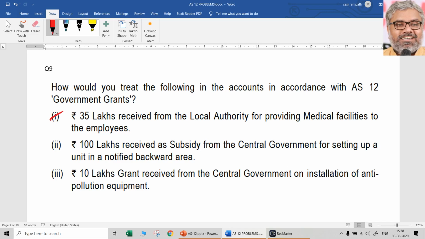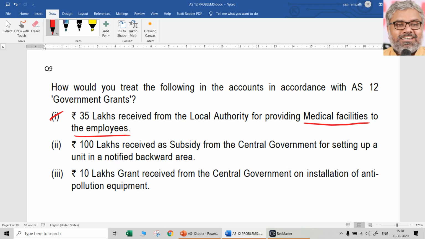35 lakhs received from local authority for providing medical facilities to the employees. So it is a revenue grant. 2 ways it can be done. Either it can be treated as other income, 35 lakhs, or it can be reduced from the related expenditure, that is employee benefit expenditure. So both the possibilities are there. So that you have to write.